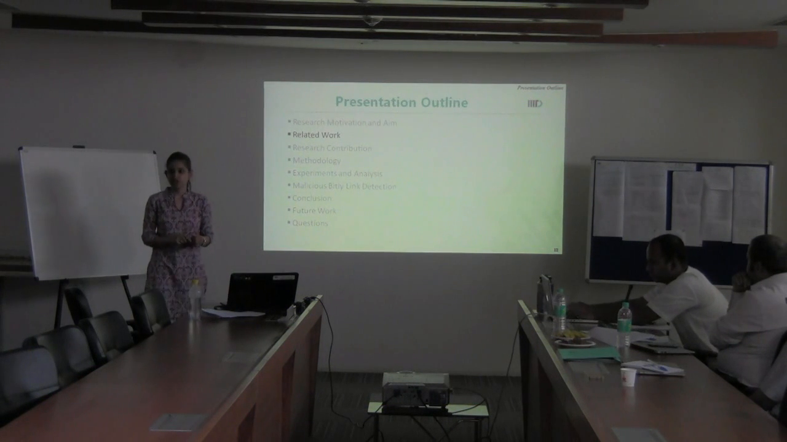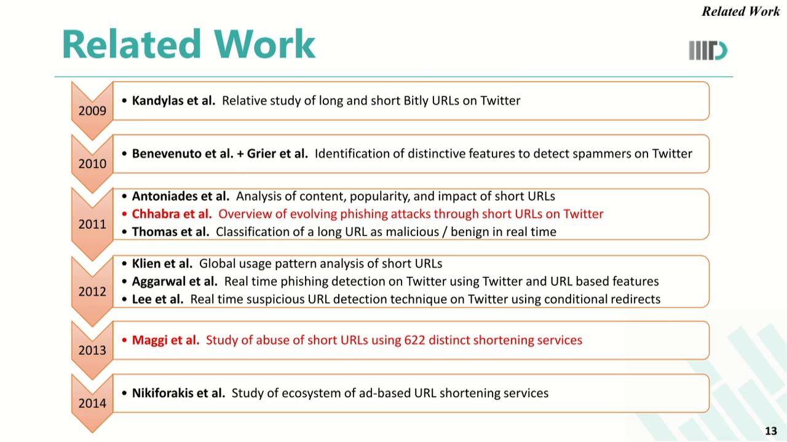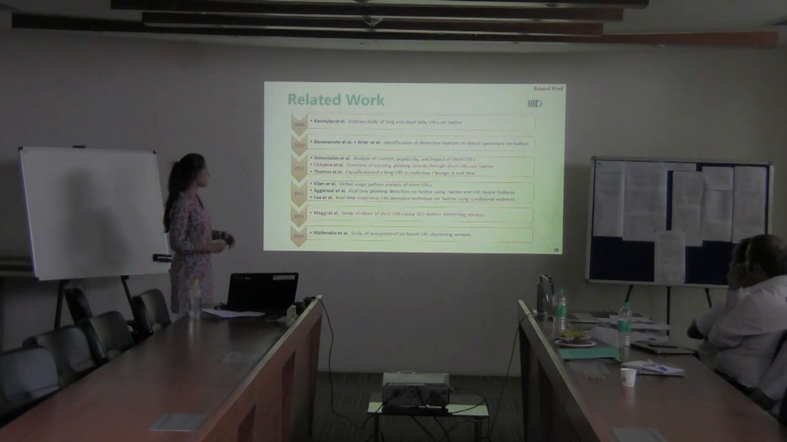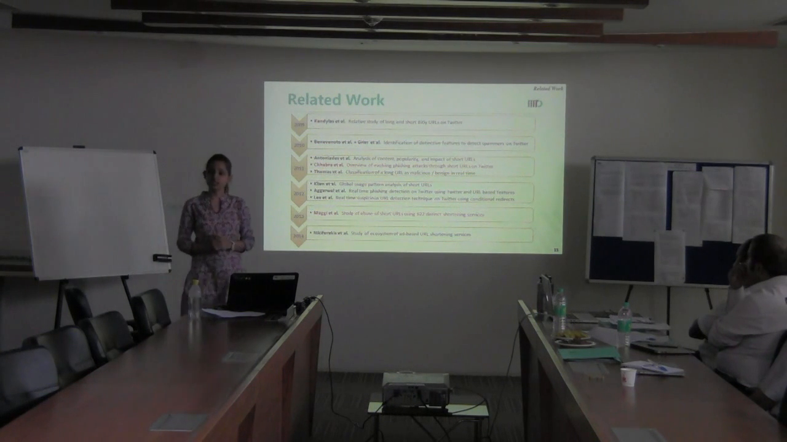Now I'll talk about the literature relevant to this work. There has been a lot of work done in the characterization of short URLs, but little work has been done to characterize malicious short URLs. This slide talks about the work done from 2009 to 2014. The work most relevant to us was done in 2011 by Chhabra et al., wherein they studied evolving phishing attacks through short URLs. Another relevant work was done in 2013 by Maggi et al., wherein they studied the abuse of URL shortening services using 622 distinct shorteners.